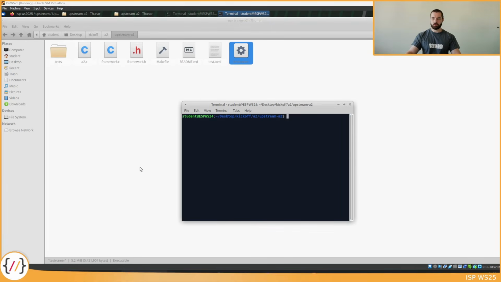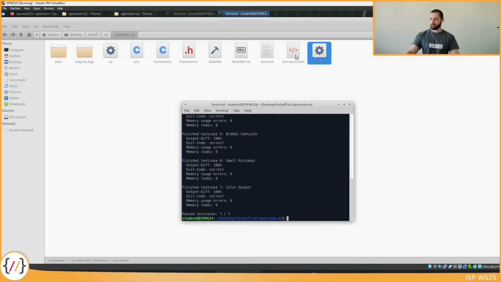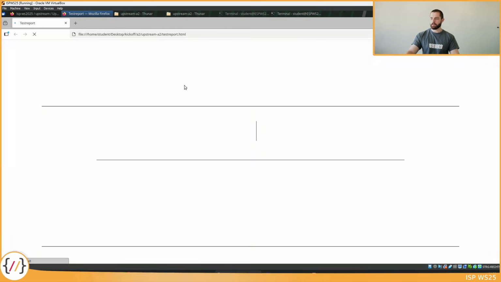I also want to show you the test report. For that I will run make test in the upstream repository where I have pasted one of our reference solutions. We have 14 test cases, 7 are private and 7 are public. I'm just waiting for the test run to finish, then I will open the test report.